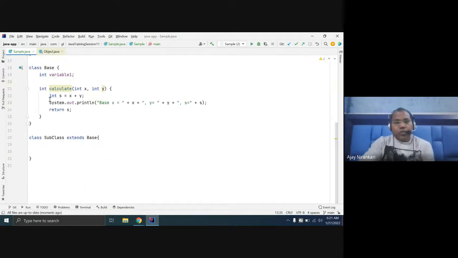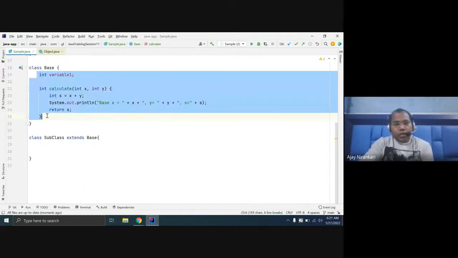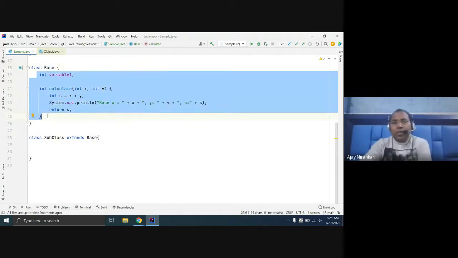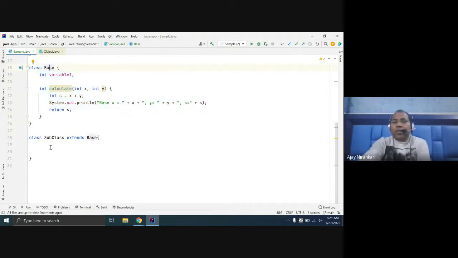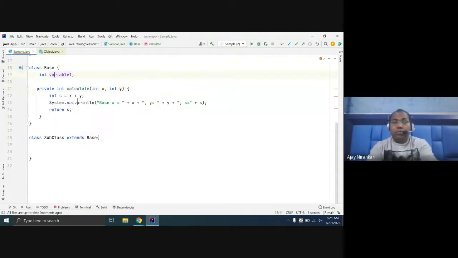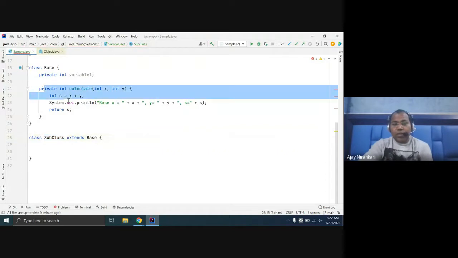Question: now the base class has a capability. The base class defines something here, and the base class decides which fields and which methods my subclass can inherit. So if I write private here, what happens? Is the subclass still able to access this method?